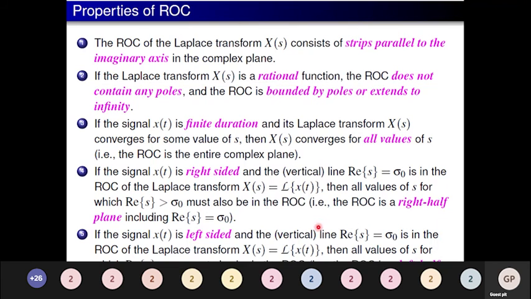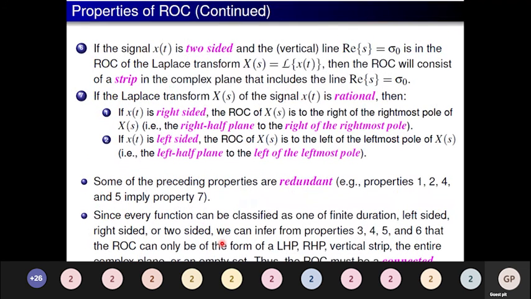Similarly, for the left-sided sequence, it will be left of the leftmost pole. So when we do have a two-sided sequence, it is going to be with respect to the intersection. Coming back here, if a signal x of t is two-sided and a vertical line, real part of s equal to sigma naught, is in the ROC of the Laplace transform x of s, then the ROC will consist of a strip in the complex plane that will include the line real part of s equal to sigma naught.